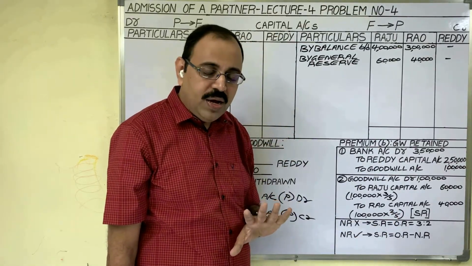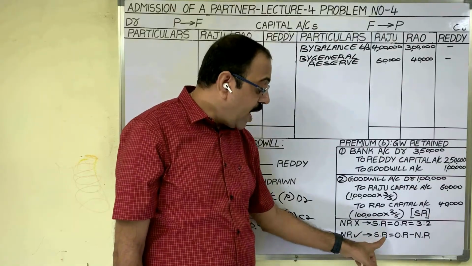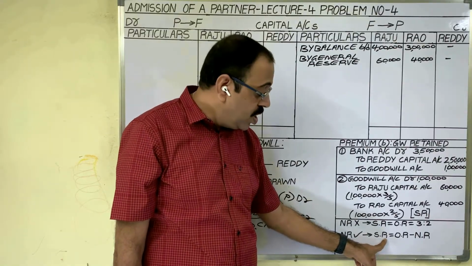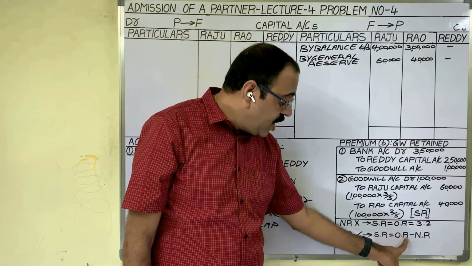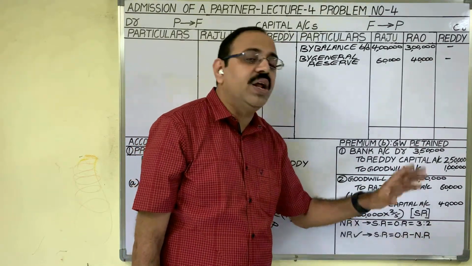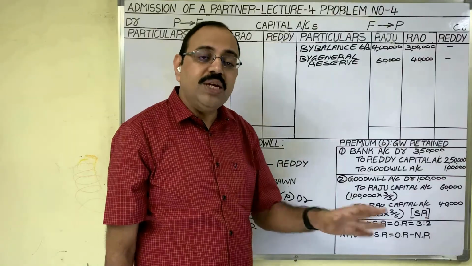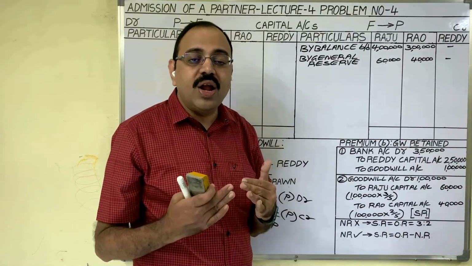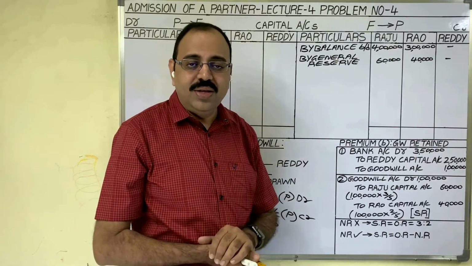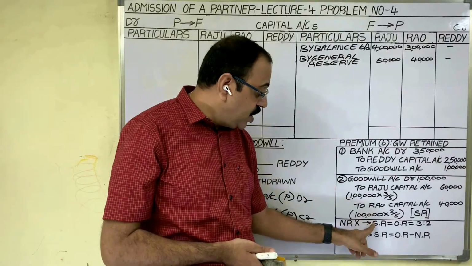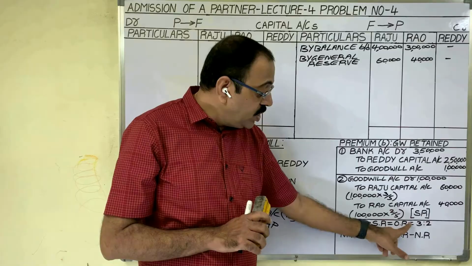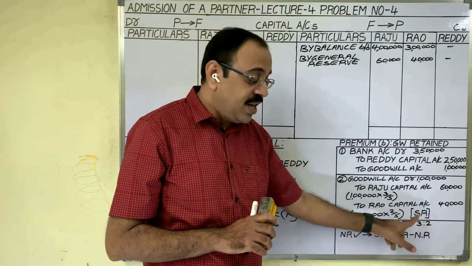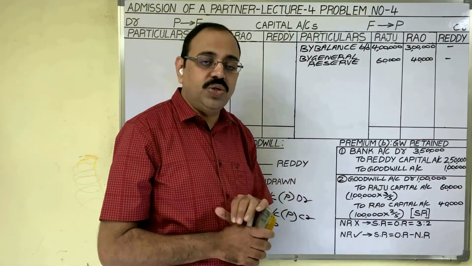We don't know that, but we should calculate sacrificing ratio by using one formula, that is old profit and loss ratio minus new profit and loss ratio. In the present problem, new profit and loss ratio is not given. Therefore, sacrificing ratio and old ratio both will be the same. Old ratio is 3:2. So, sacrificing ratio is also 3:2.